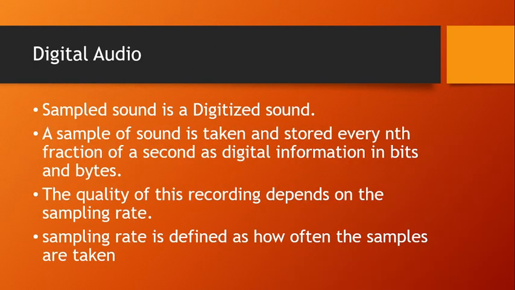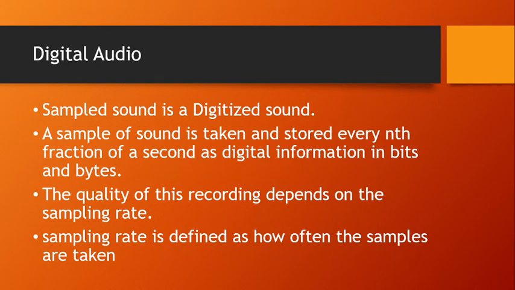Now let us learn about digital audio. We have already learnt in physics that generally audio is in analog format, right? But computers are digital, and they can store data only in the form of bits and bytes. So this analog sound is converted to digital sound, and this process of converting analog sound into digital is called sampling. So, sampled sound is digitized sound.